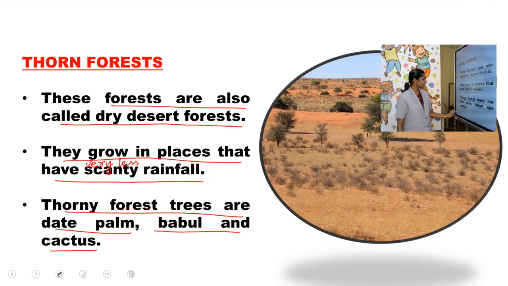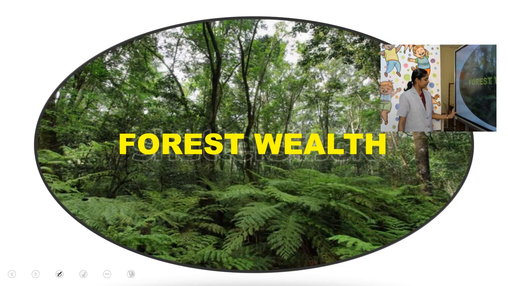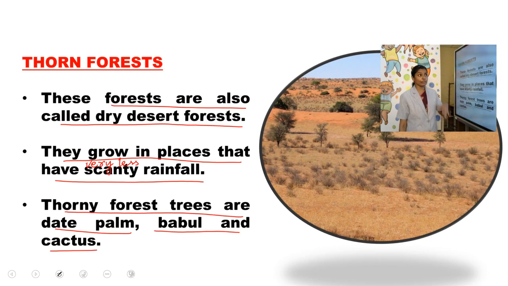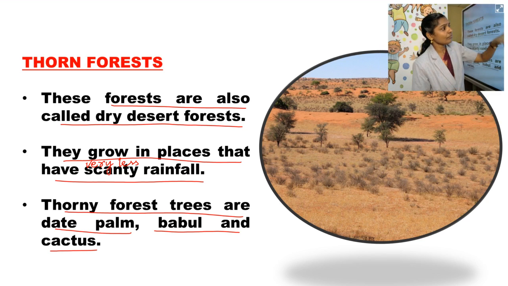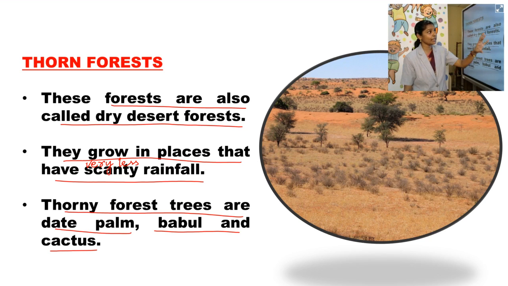So what have we learned today? We have learned about two forests. The thorn forest, also called the dry desert forest, grows in places that have scanty rainfall, very less rainfall. Thorny forest trees are date palm, babul and cactus. Here you can see that the area is very dry, only some vegetation, some plants can be seen.